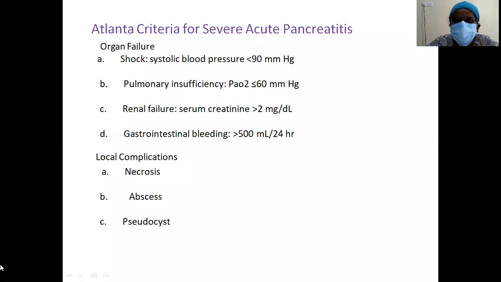Hypovolemic shock, or pulmonary insufficiency, that is PaO2 less than or equal to 60 millimeters of mercury, renal failure of serum creatinine greater than 2, GI bleed, that is greater than 500 ml loss in 24 hours, local complications like necrosis, abscess, or pseudocyst.